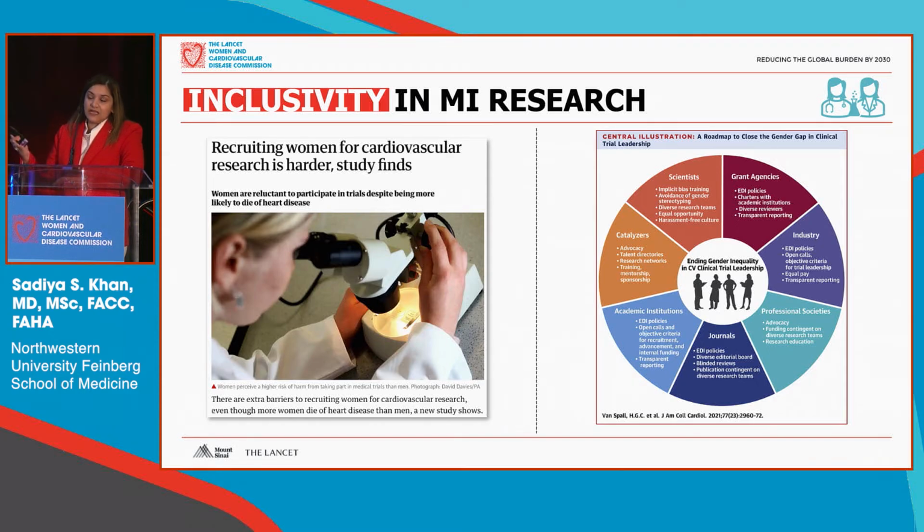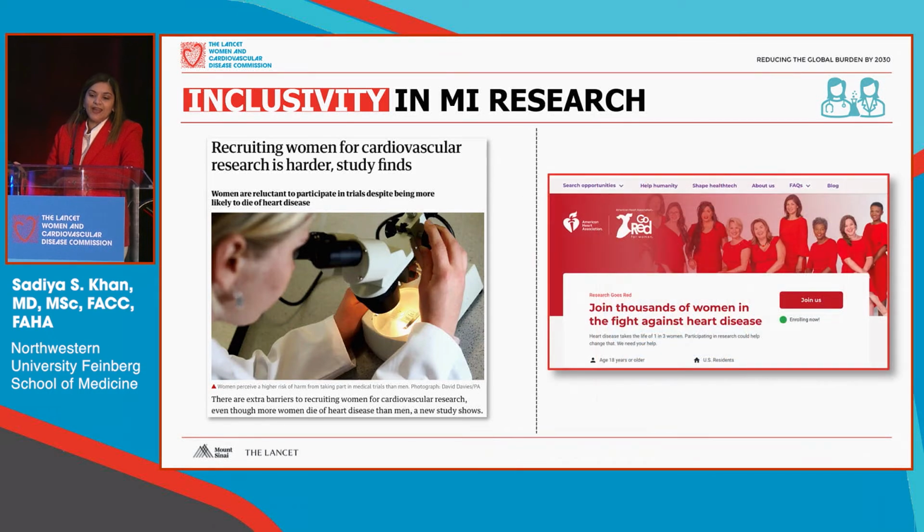So this excellent review in JACC that focused on what is needed to improve gender equity in clinical trial leadership are the same principles that we need to apply to improve outcomes and inclusivity in research. And it can be done.